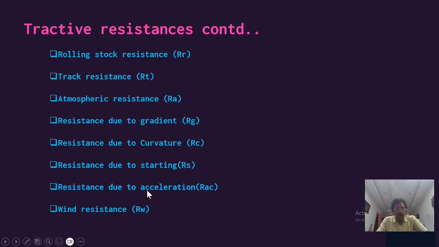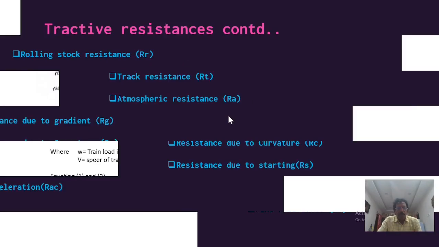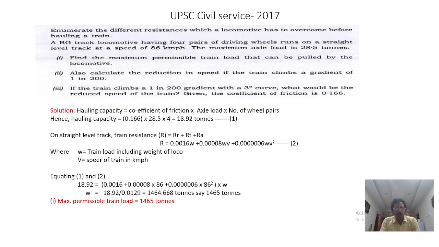And suppose when we are preparing for an examination, if the problem specifically asks and gives the data, then you can include this. Suppose the wind velocity and surface area are given, then we can consider this one. So these are all the different types of tractive resistance you are supposed to consider for calculating the total load, how much the particular loco can haul based on the hauling capacity. Coming to an example, some questions were also asked in UPSC Civil Service 2017.